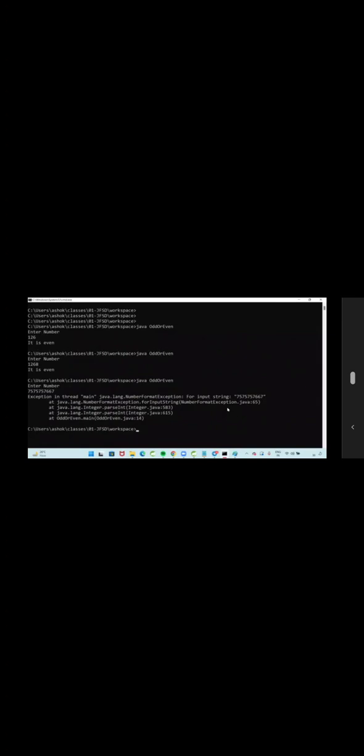If I am giving some number like this, with any number of characters, the range becomes too large. Then what do I need to do? I need to take it as a long value. The range matters. How to convert the string to long? Long.parseLong, Integer.parseInt. We can use it. Up to the integer range you can pass. If the integer range is exceeded, you get a number format exception, and then you need to go for long values.